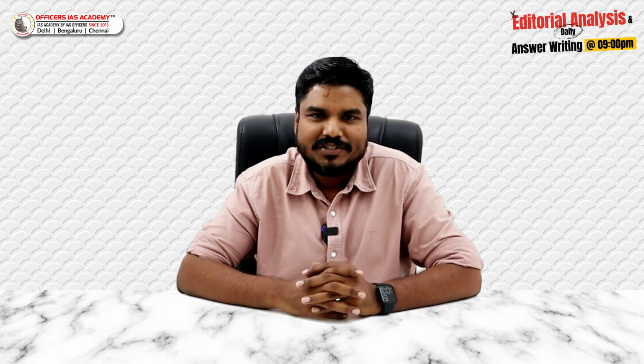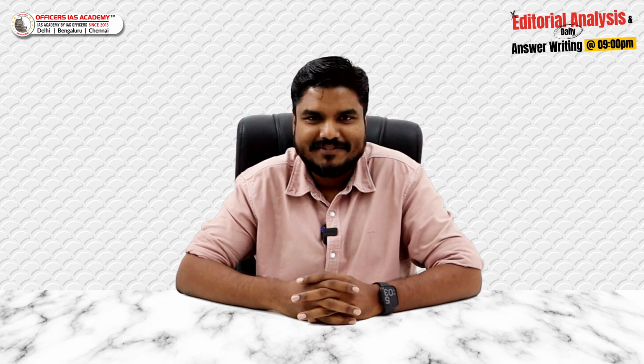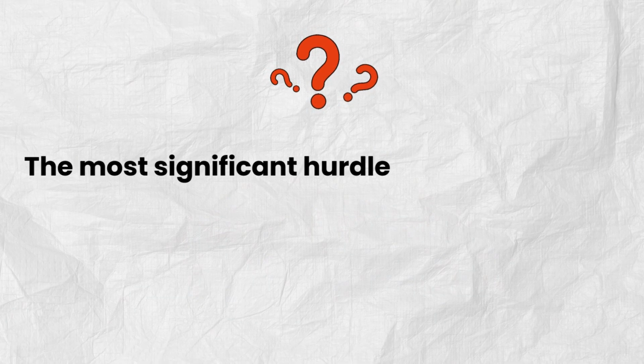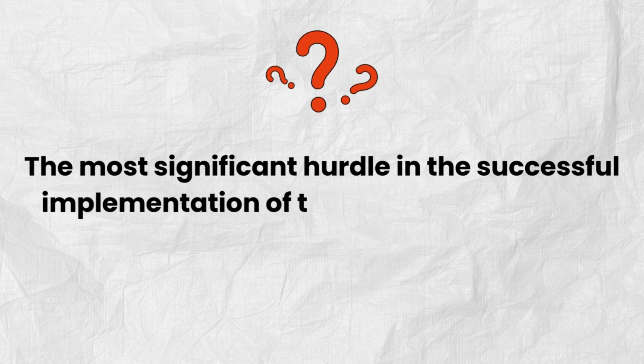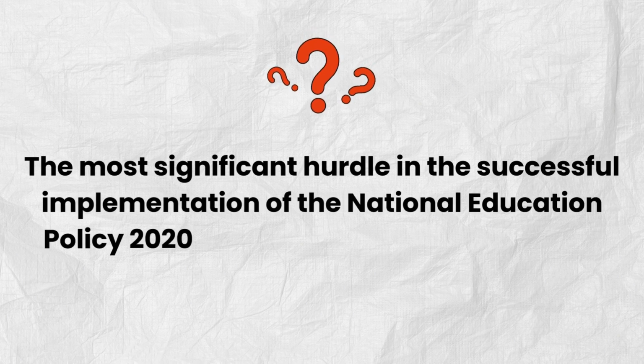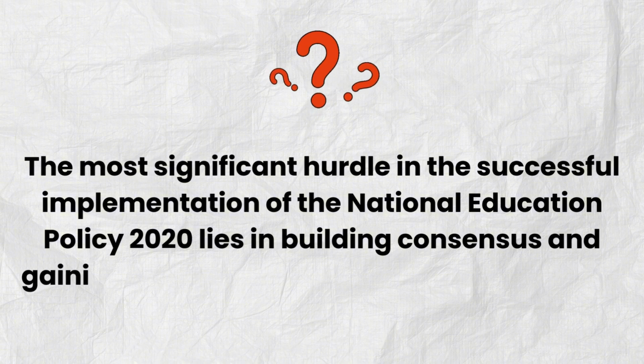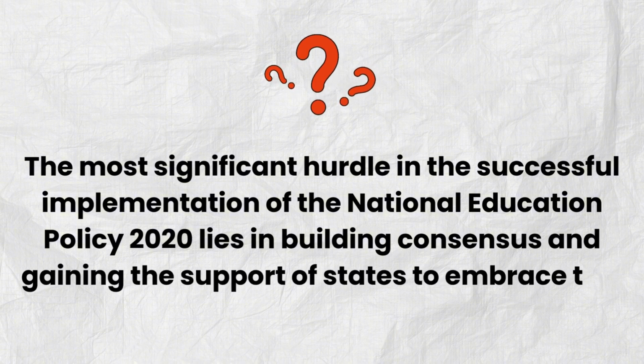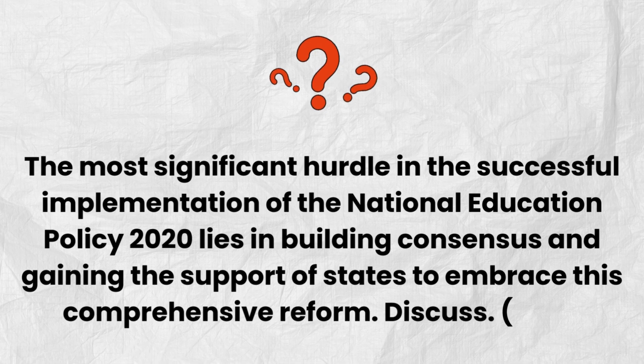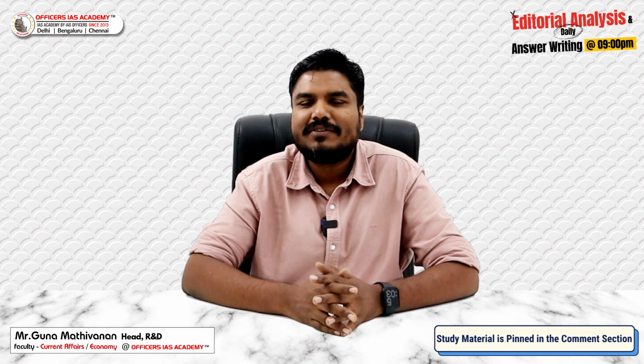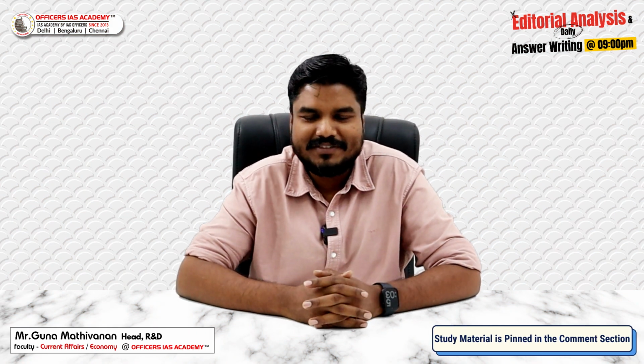Anyhow, based on our discussion, I will give you a question. The most significant hurdle in the successful implementation of the National Education Policy 2020 lies in building consensus and gaining the support of states to embrace this comprehensive reform. Discuss. It's a 10-marker question, so plan your answer for 150 words.